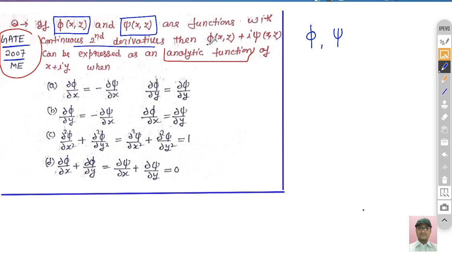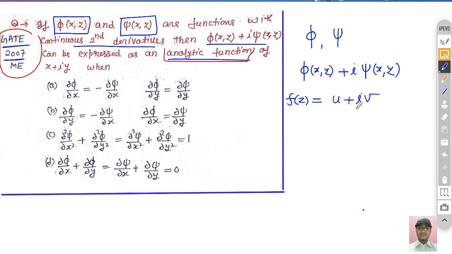Then it asks about this function, phi x y plus iota psi x y, right? Can it be expressed as an analytic function? It's a similar problem that we have seen. f z is equal to u plus iota v. It asks when this function is analytic.